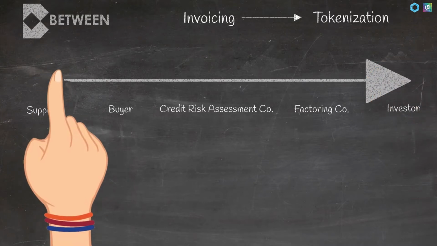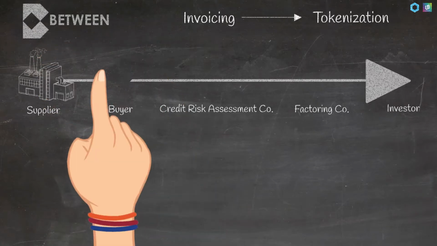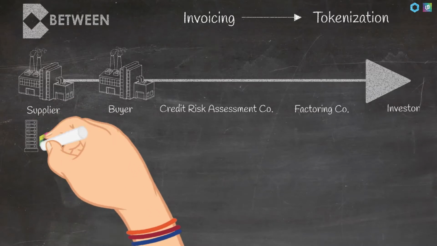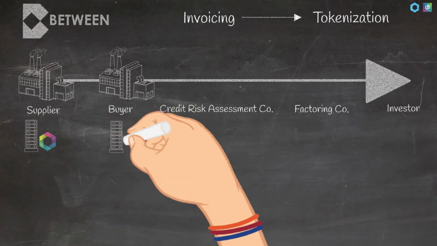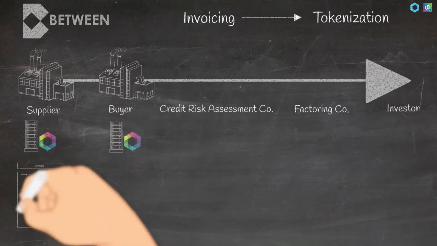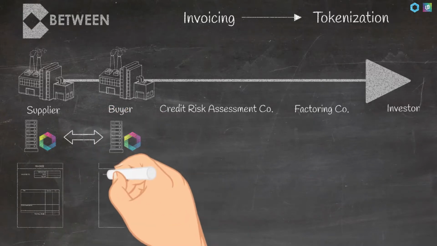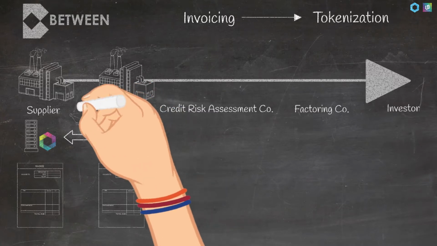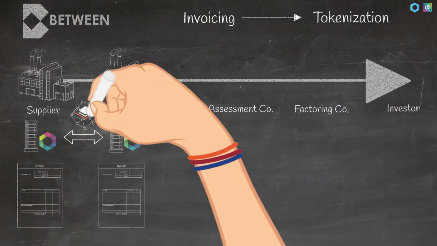A supplier and a buyer are participants in a baseline business process. They integrated their IT systems through Provide's and Unibright's joint baseline as a service tech stack. The supplier sends an invoice to the buyer. Both verify that transaction and then baseline it by storing its proof on a blockchain.